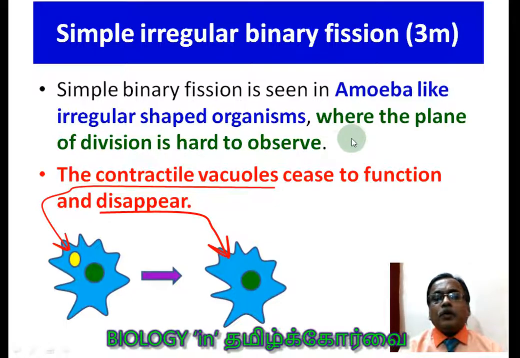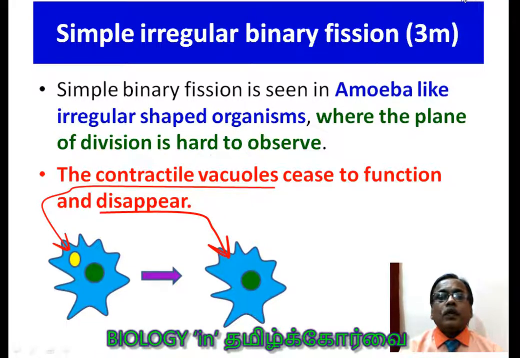Once you are not able to define the plane, that is the axis, then it naturally comes under irregular binary fission. And here one small, very important point they have given: the contractile vacuole. They are discussing binary fission, but they say something about contractile vacuoles. So this area is very important for multiple choice questions, 1 mark questions, students.